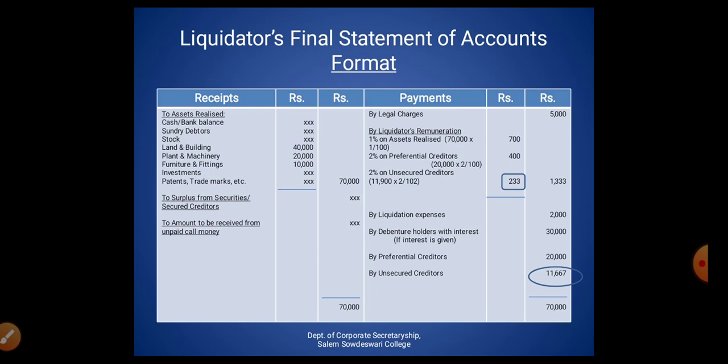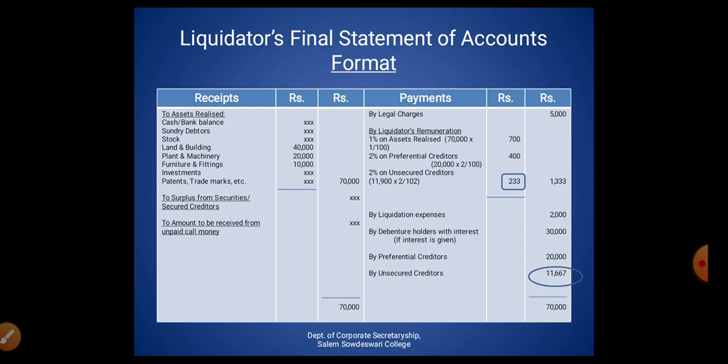So first we enter assets realized. After that we enter the preferential creditors' remuneration: it is 20,000 for preferential creditors, and the liquidator is entitled to receive 2% on preferential creditors, and 20,000 into 2% is 400. So let us wait for the unsecured creditors' remuneration.